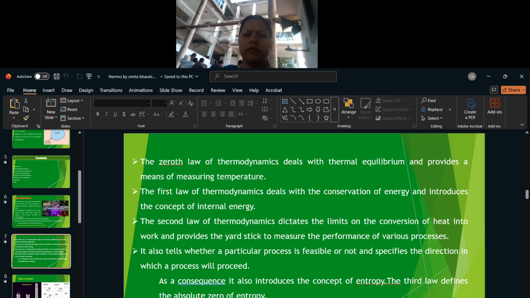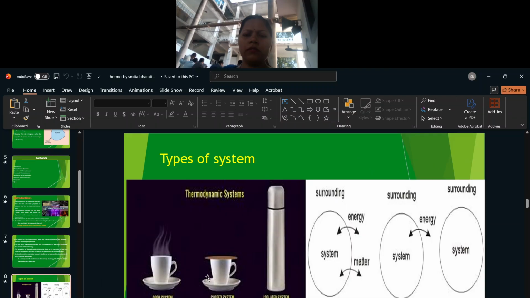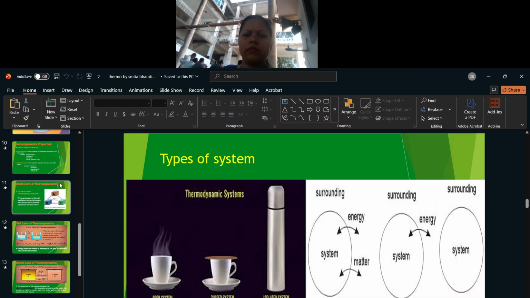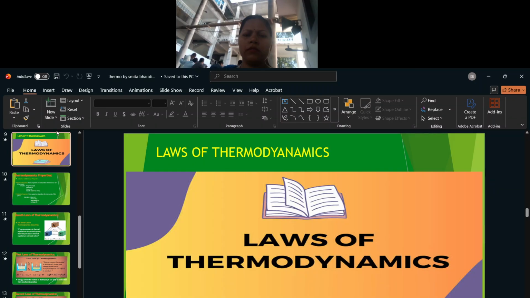The second law of thermodynamics dictates the limits on the conversion of heat into work and provides the yardstick to measure the performance of various processes. It also tells whether a particular process is feasible or not and specifies the direction in which a process will proceed. Types of system: open system, closed system, and isolated system. Laws of thermodynamics.